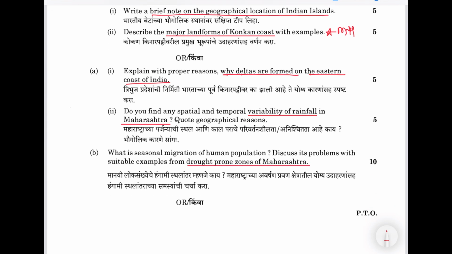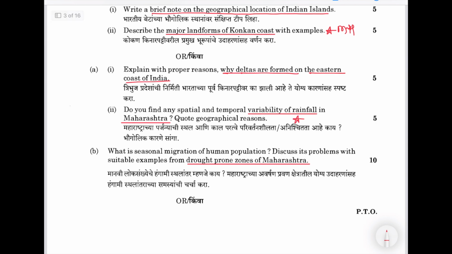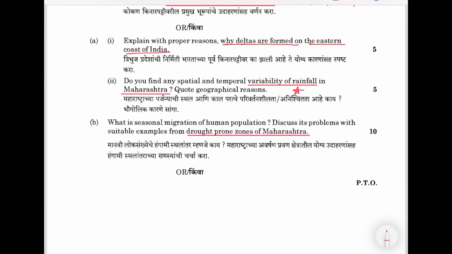Variability of rainfall in Maharashtra. Again a Maharashtra question. Drought prone zones of Maharashtra. What is the seasonal migration of human population, and discuss its problems with suitable examples from drought prone zones of Maharashtra.